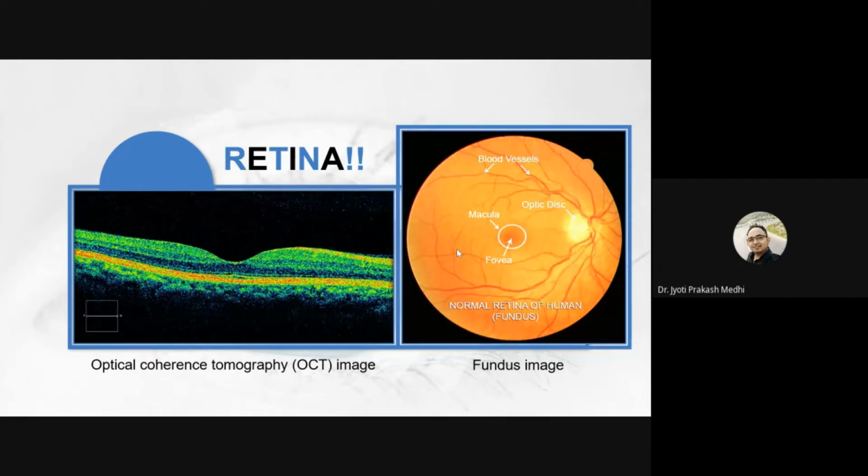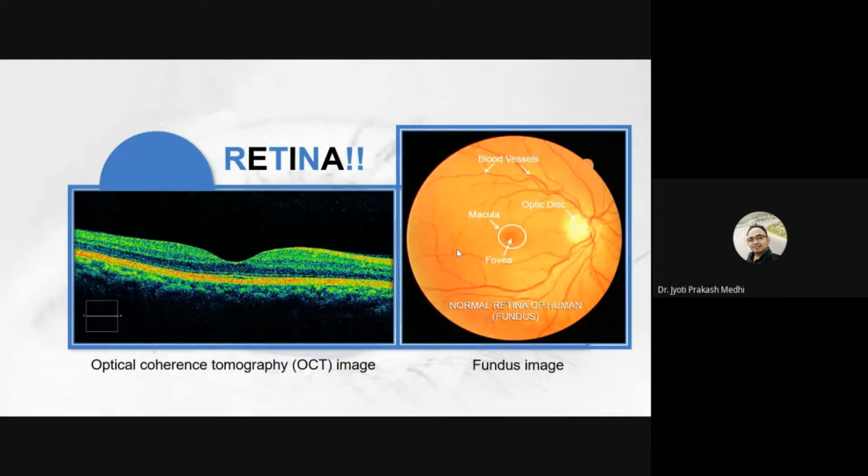The next analysis is done with optical coherence tomography images, or OCT images. In OCT images, we scan the retinal layers. The camera takes the image of the inner layers of our retina.